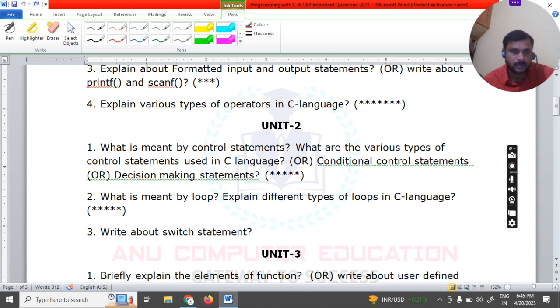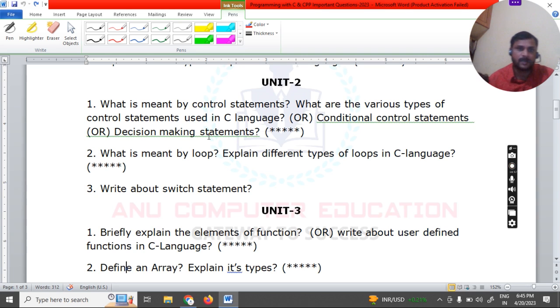Already I explained the switch statement in the control statements. So next I'm going to unit 3. In unit 3 the question will be: briefly explain the elements of function. So elements of function means what?